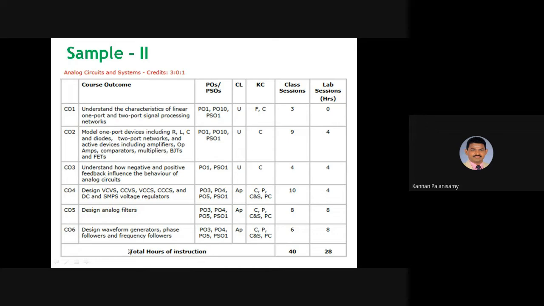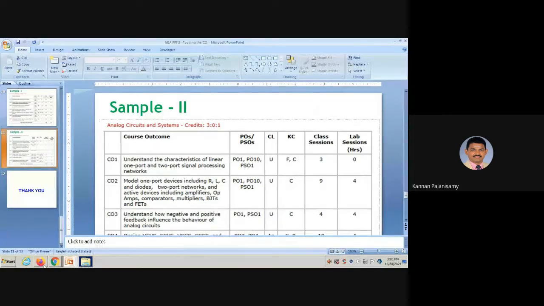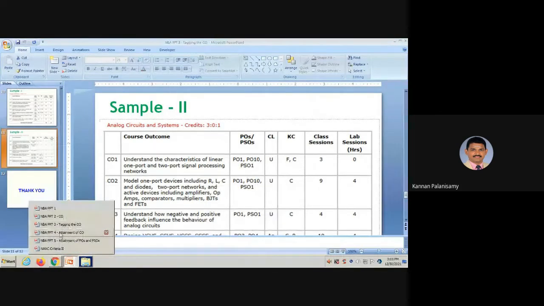Here we have 6 COs, and it will be written PO, PSO, and the Bloom's taxonomy category, knowledge category, and the classroom sessions and laboratory sessions. In this way, we have to tag CO with these PSOs, the knowledge level, classroom sessions, and lab sessions.